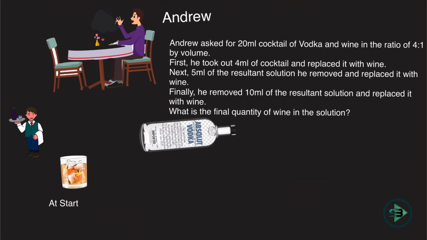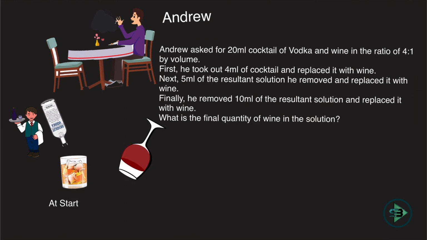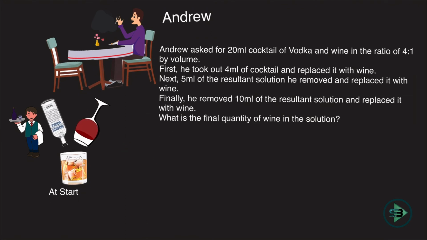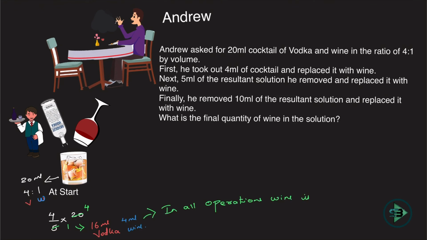Okay, so what is actually happening now? What was there at the start? At the start he had vodka and wine. What is the total mixture? 20 ml. The ratio of vodka to wine was 4:1. So if I just divide 20 by 5, 4 parts of that, 4 fours are 16 ml would be vodka and 4 ml would be wine. That is quite clear as soon as we see this problem.